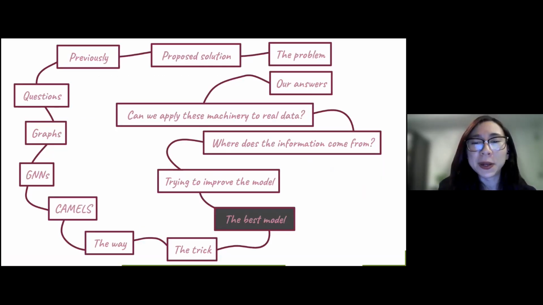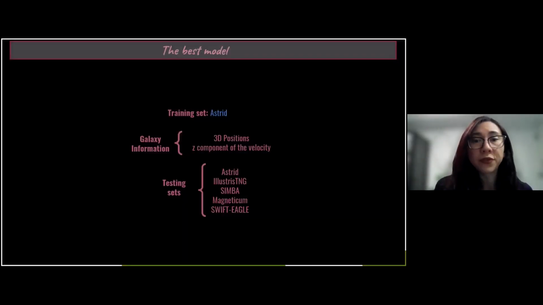Now it's time to take a look at our best model. So let's go to our results. Our best model follows for our training set being Astrid. And then the galaxy information which gave us the best inference for omega matter, our best inference for our cosmology, were the galaxy 3D positions and the z component of the velocity. And then I have to say that we chose only one component of the velocity because remember that we wanted to have a model which gets the first steps in the direction to be used in real data.